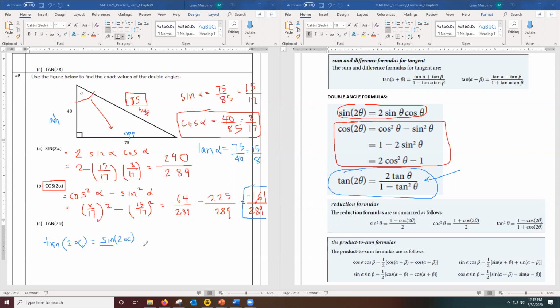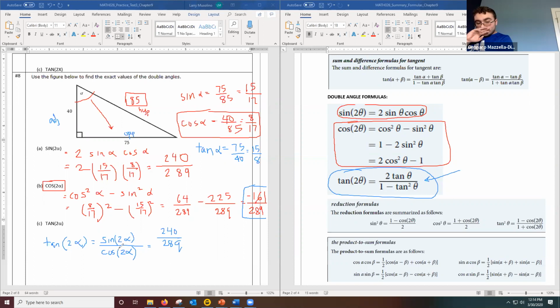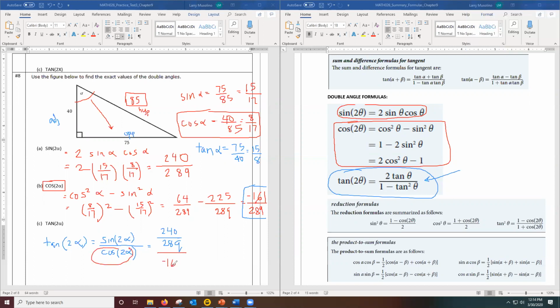The reason I like this formula better is sine 2 alpha I already know from part A of the problem, and cosine 2 alpha I already know from part B. So I'm going to reuse my answers. Sine of 2 alpha was 240 over 289, and cosine 2 alpha on the bottom was negative 161 over 289.